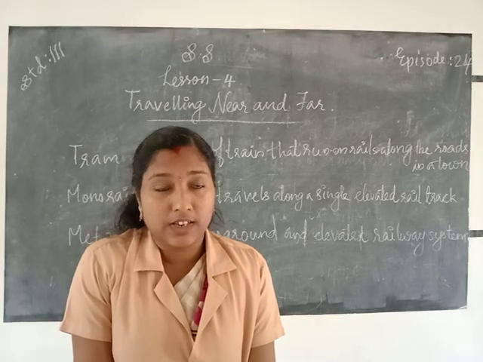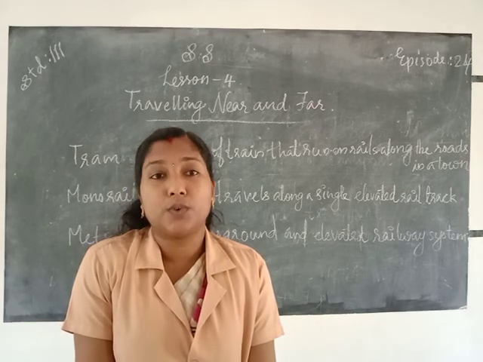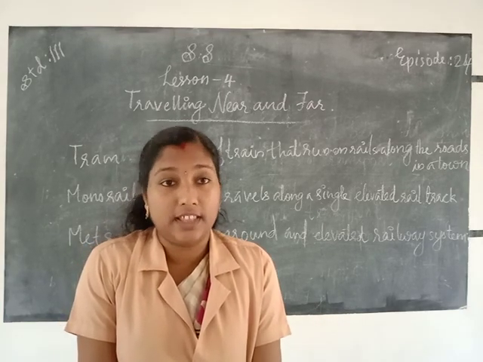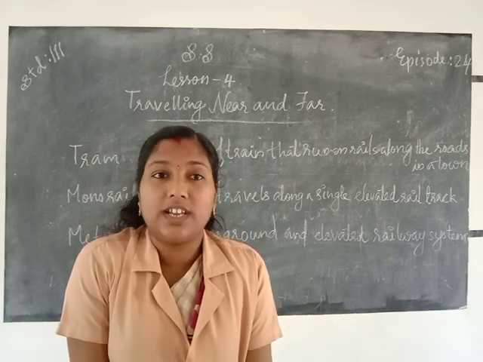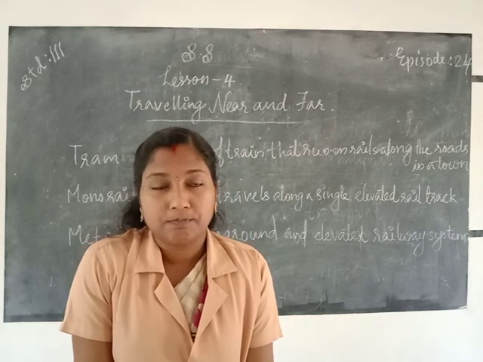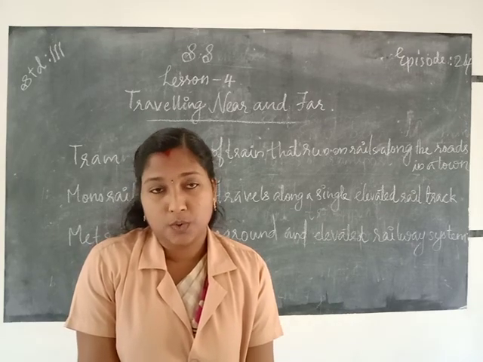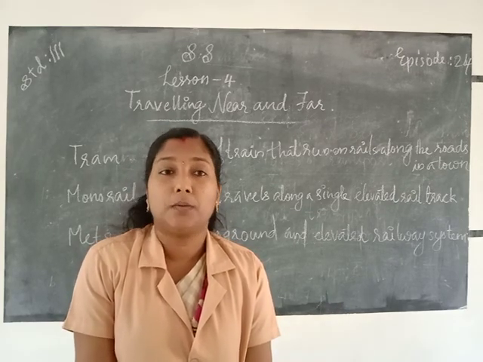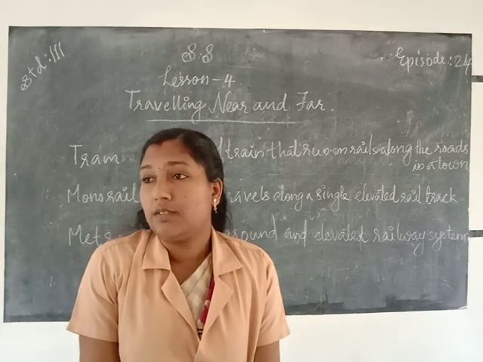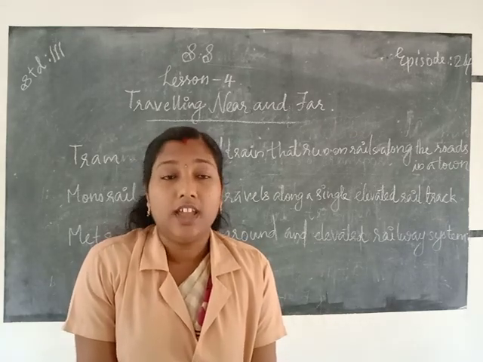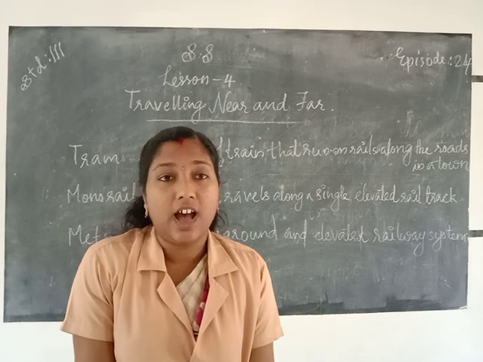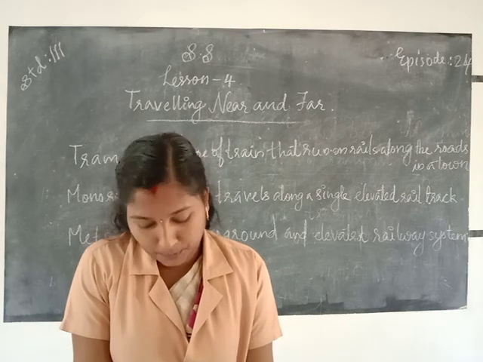Land transport means movement of people and goods from one place to another on land is called land transport. Examples for land transport are scooter, motorbike, rickshaw, then bus, lorry, etc.